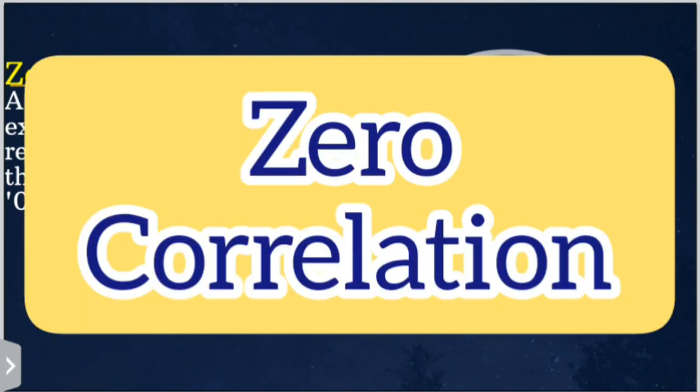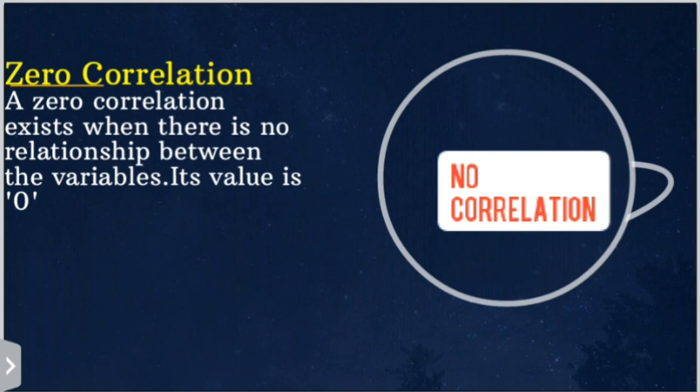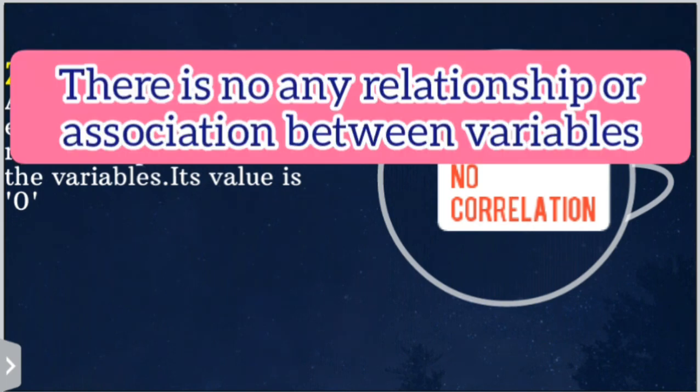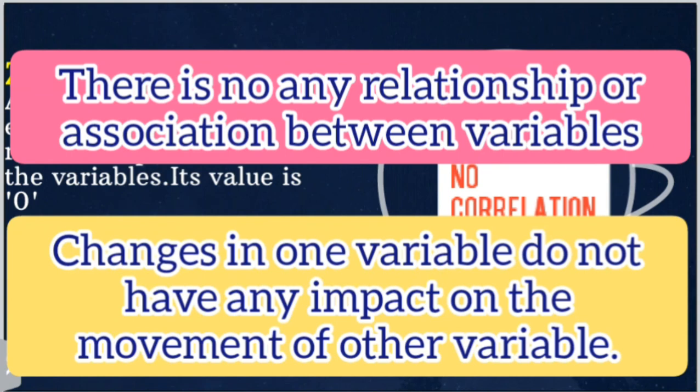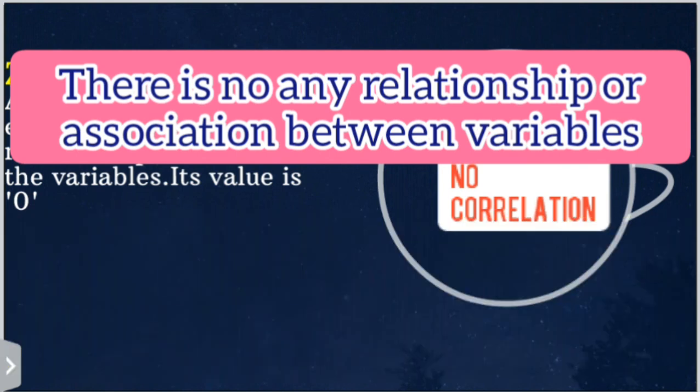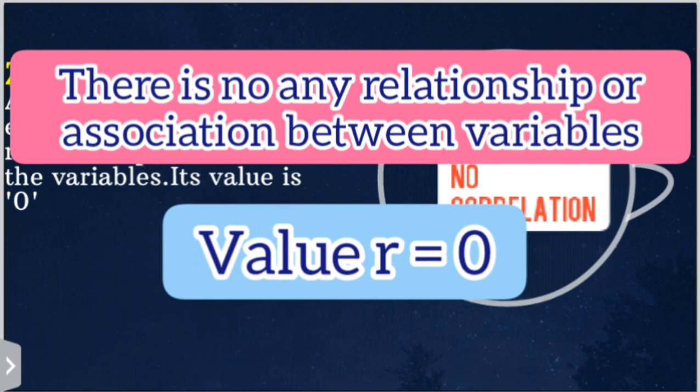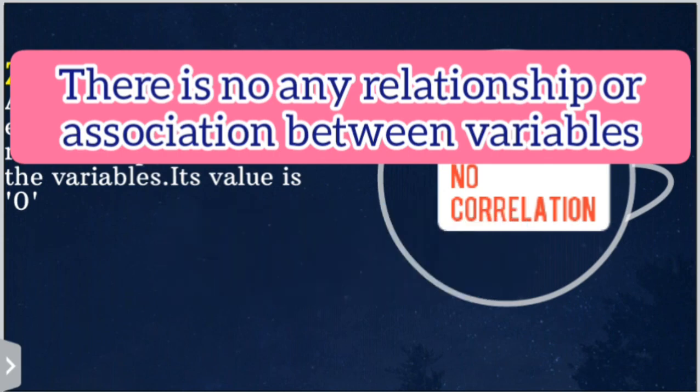Our last type is zero correlation. A zero correlation exists when there is no relationship between the variables. Its value is 0. So in the case of zero correlation, there is no association or relationship between the variables. It means the changes in one variable do not have any impact on the movement of the other variable. It is called zero correlation. Here the value of R, that is the correlation coefficient, will be 0.